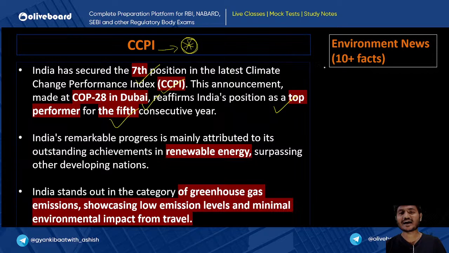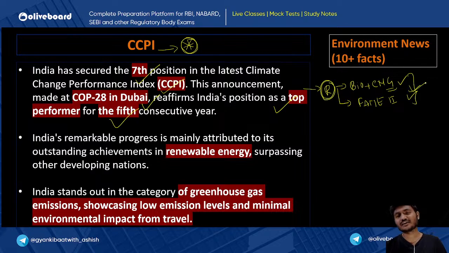Because we are promoting renewable energy at a very high level: the making of bio CNG, the availability and promotion of bio CNG, and promoting electric vehicles under the FAME India scheme. All these things are verification that India is promoting renewable energy, and that is why we have secured 7th position in an index at such a global level.